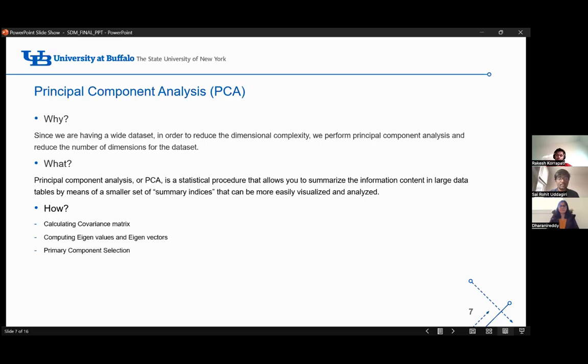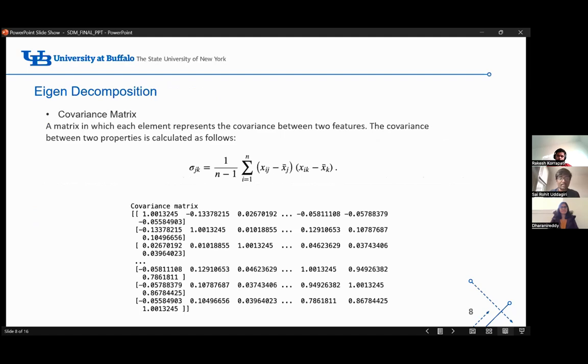And how we are going to implement it is, first we'll calculate the covariance matrix, and from the covariance matrix we will compute the eigenvalues and eigenvectors, and then we will do the principal component selection. The covariance matrix is calculated using this formula, and we have implemented the same in our code, and we can see the covariance matrix generated here. The covariance matrix gives the covariance between two features. These values explain the covariance between two features.